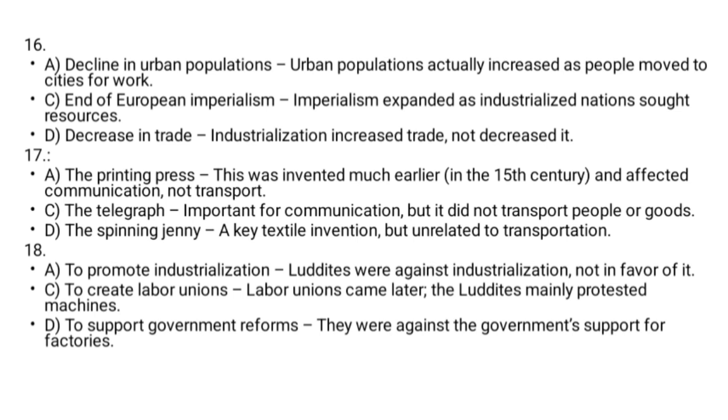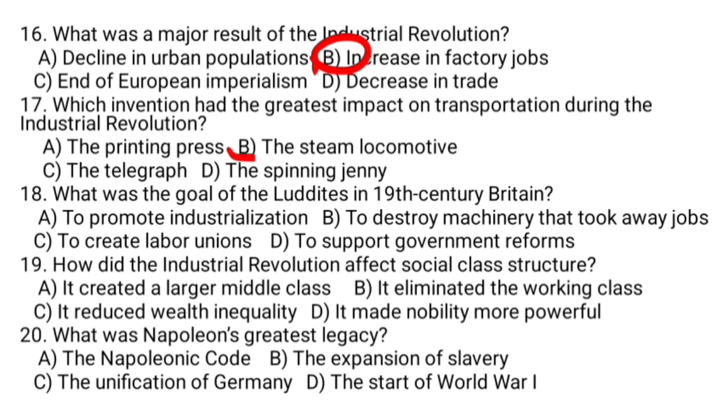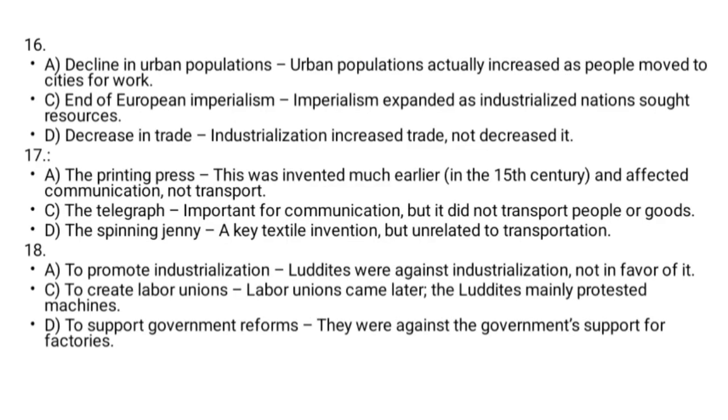The Luddites mainly protested machinery. D is not the answer either. Why? The Luddites were against government support for factories. So, destroying machinery that took away jobs was the major goal of the Luddites in 19th century Britain. B is the correct answer.